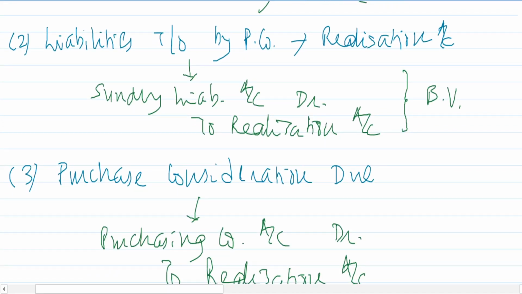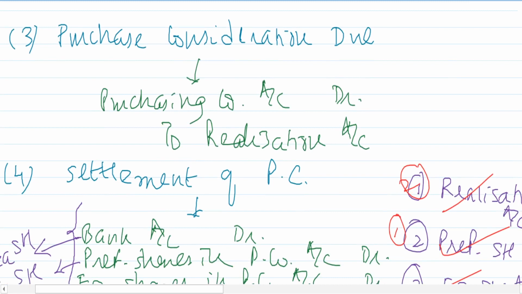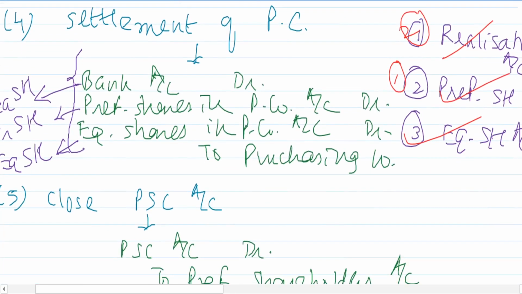Liabilities taken over by purchasing company, transfer to realization, liabilities account debit to realization account. Purchase consideration due, there is nothing like purchase consideration account, so don't open it. Consideration is due from the purchasing company for realization. So purchasing company account debit to realization.